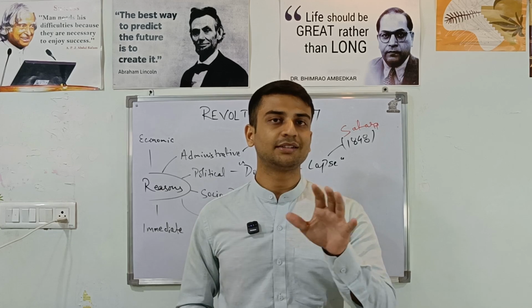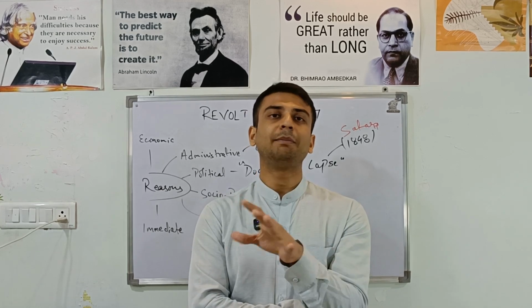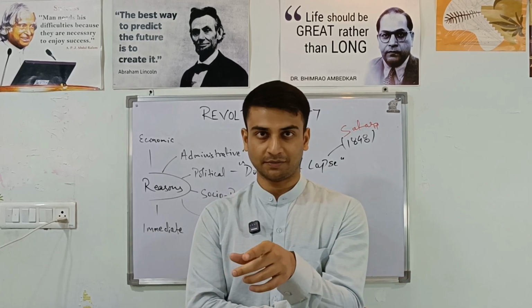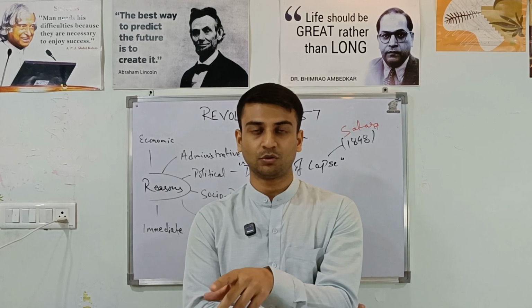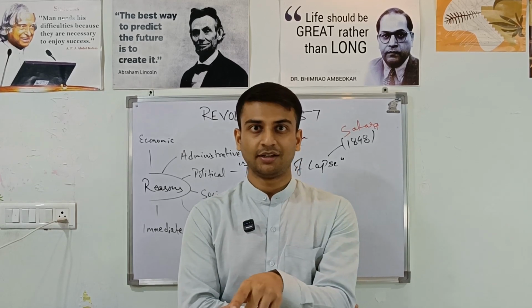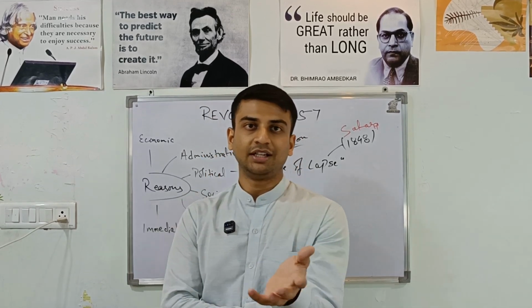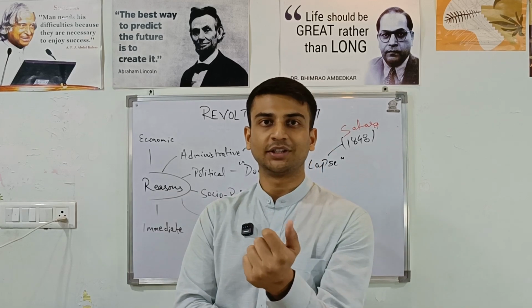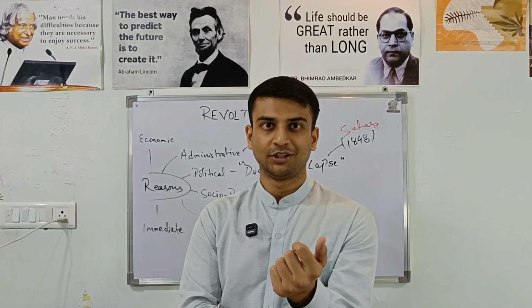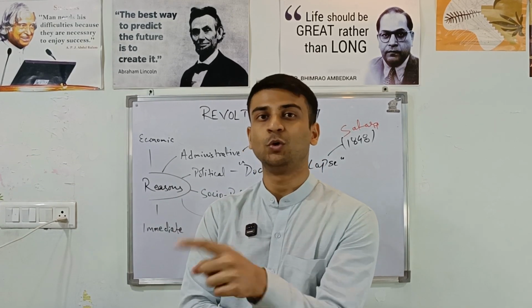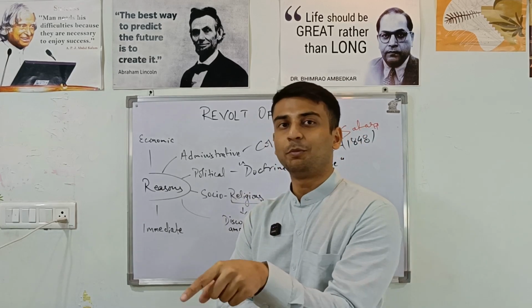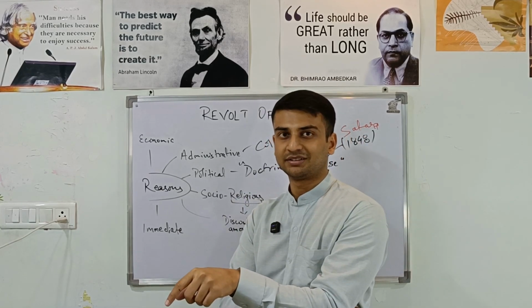I'll repeat it. Here lies the woman who was the only man among the rebels. This is what Hugh Rose says, who resisted the revolt in Jhansi. Loosely said in Hindi, खूब लड़ी मर्दानी वो तो झांसी वाली रानी थी, right? So he is also saying that she was the woman who was the only man among the rebels.